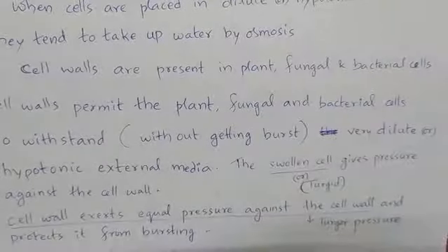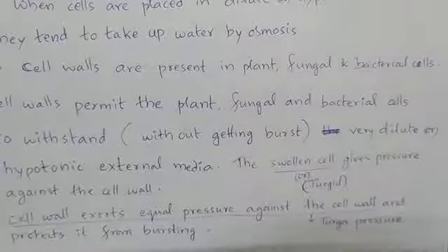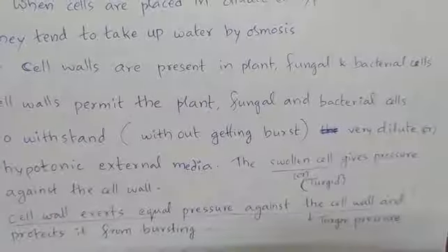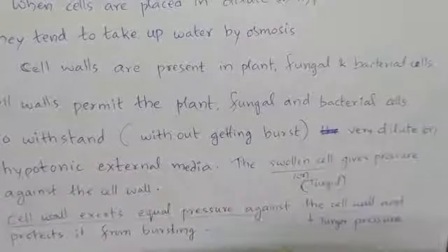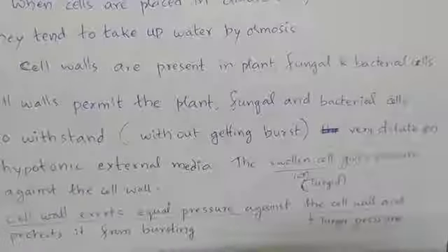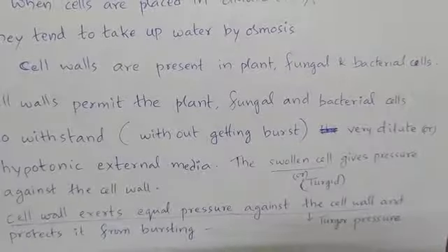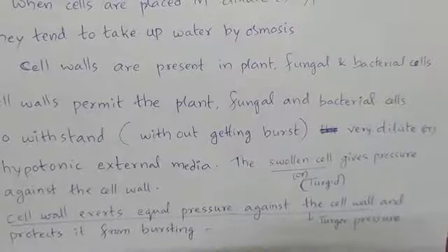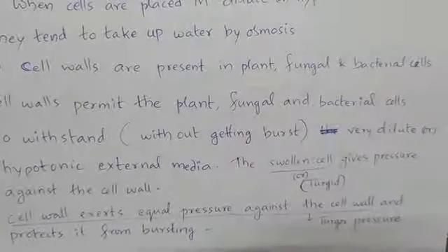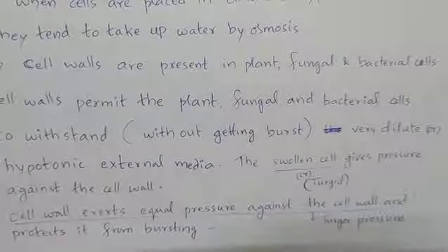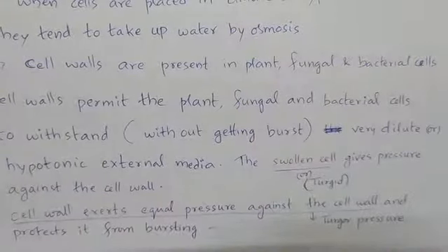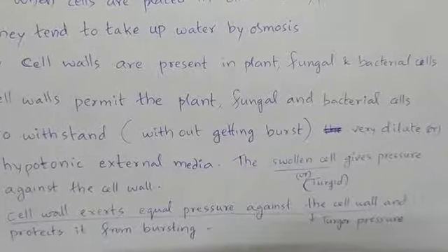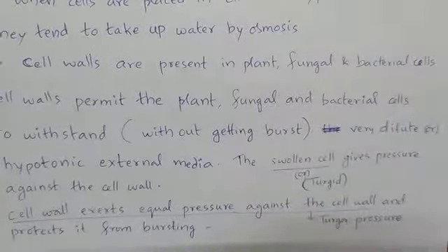But they do not get burst. They will withstand the hypotonic external medium. How? Because of the presence of the cell wall. When the cell is swollen after being placed in hypotonic medium, the swollen cell, or the turgid cell, gives pressure against the cell wall.